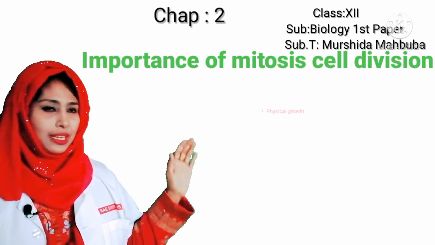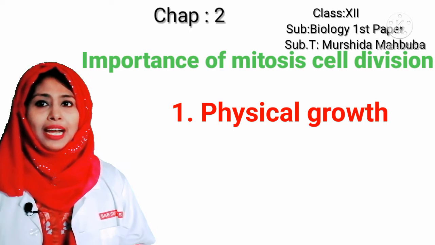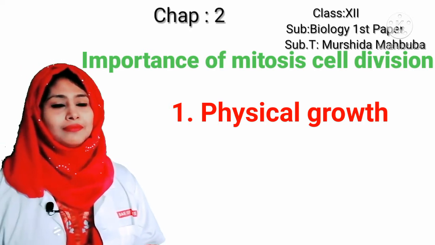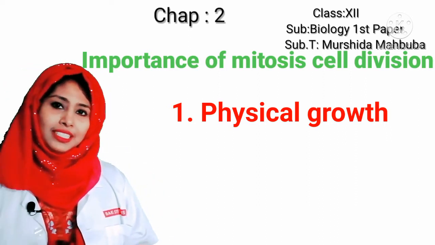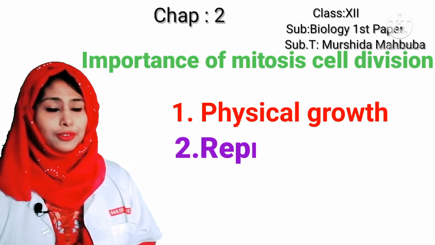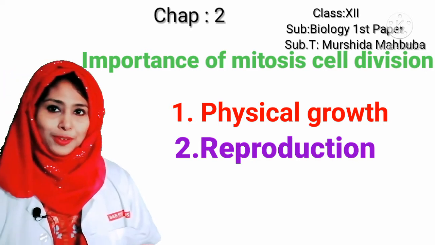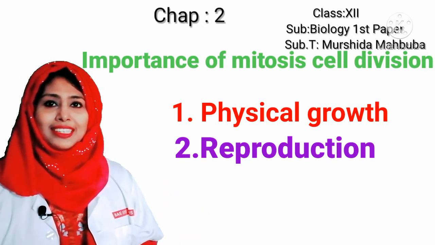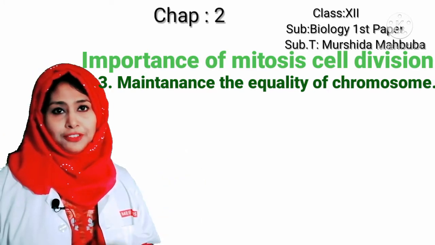Importance of cell division. Number 1, physical growth. The number of cells increases by the process of mitosis in multicellular organisms. As a result of growth and development takes place in living organisms. Reproduction. Unicellular eukaryotic organisms reproduce by this process. For example, Navicula, Chlamydomonas.